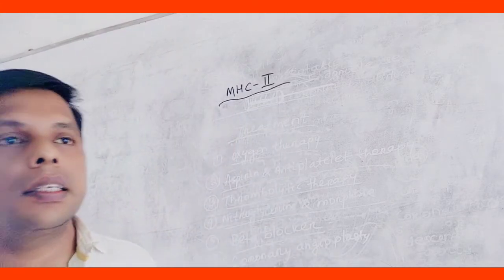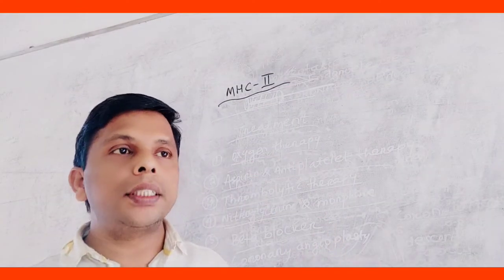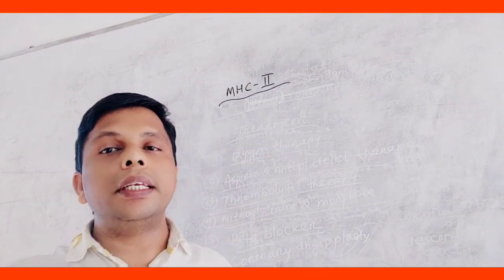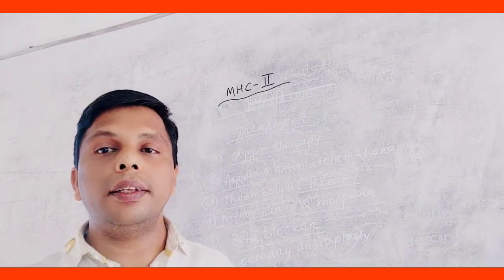These are a specific group of MHC which are expressed in antigen presenting cells. What are antigen presenting cells?